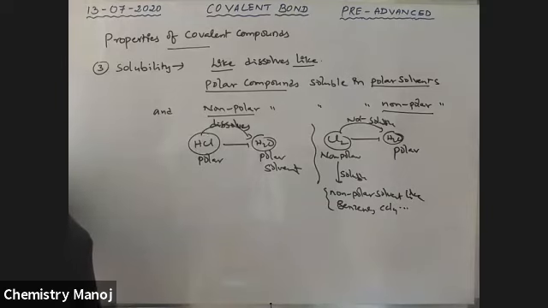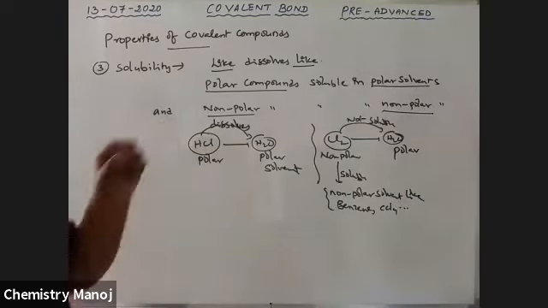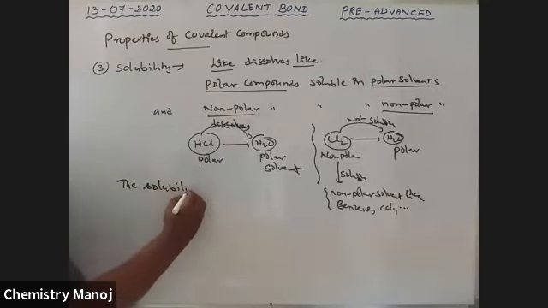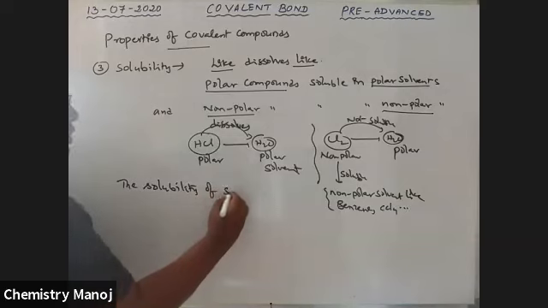These are very, very important cases. But the solubility of chemicals mainly depends on the solvents.